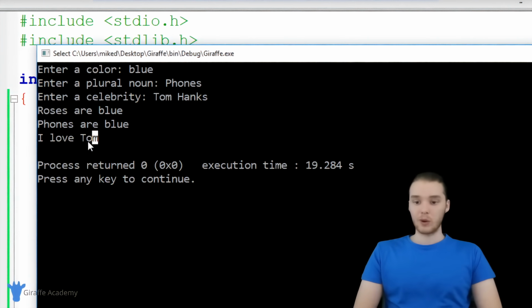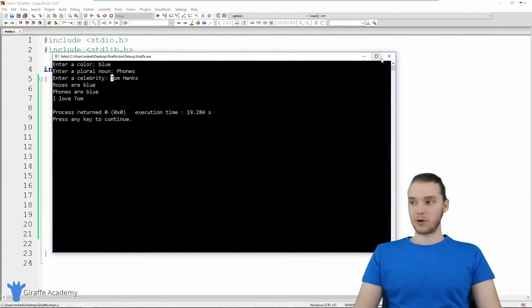Here's the problem. When we use that scanf function, scanf is only going to grab characters up to the first white space. So essentially when we put this space here, we're telling C that we don't want to grab anymore. But in reality, we want to be able to grab the actor's full name. We want to be able to grab the celebrity's first and last name if need be. So this is a situation in C where we would have to modify our little program.